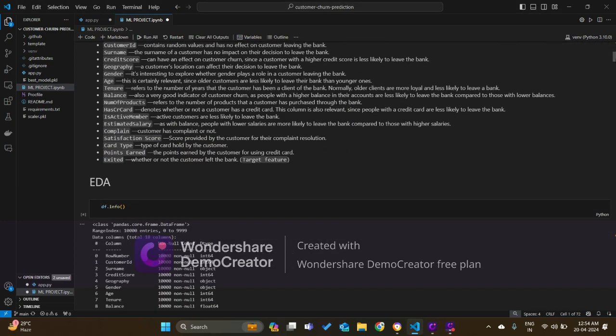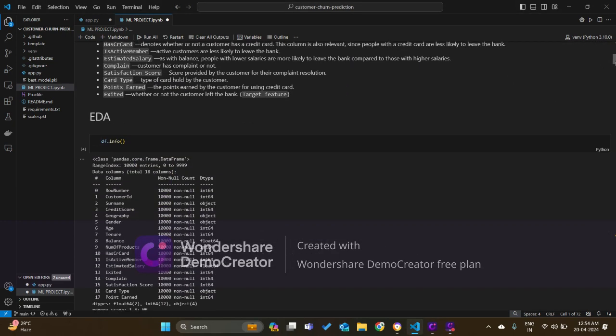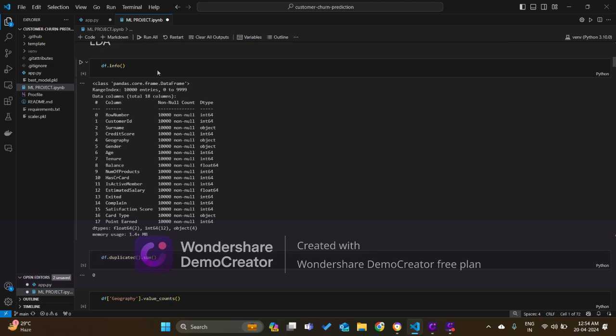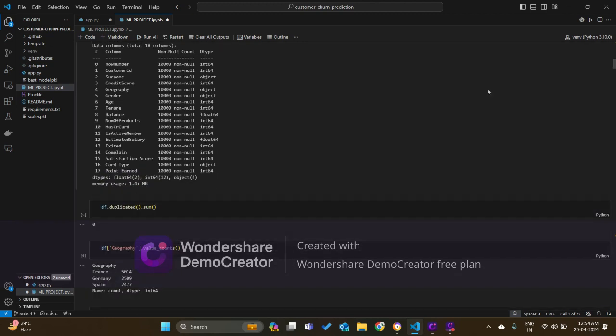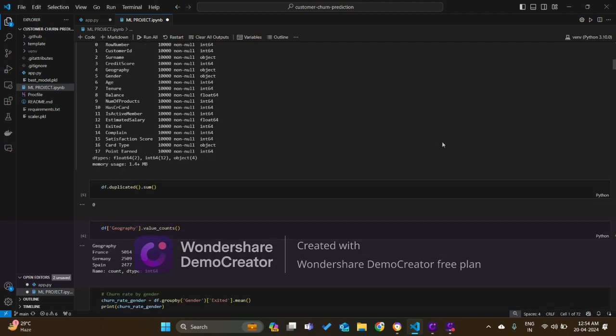Then I started doing EDA on this data. At the beginning, when I saw the info, there are zero null values, which is very good. And the data type is different across all the features. Some of them are integer, some are float, and some are object data type. So there is basically zero null value, so we don't need to do any imputer thing to fill the null values.